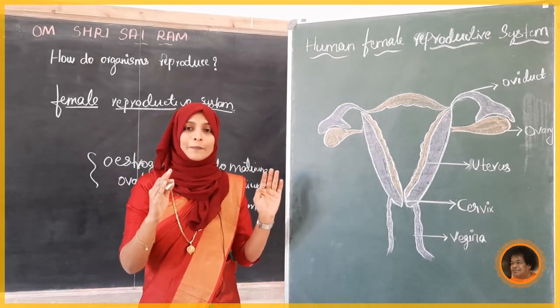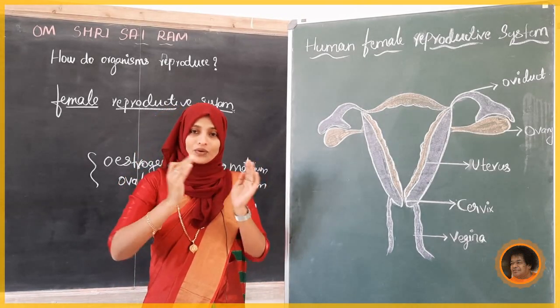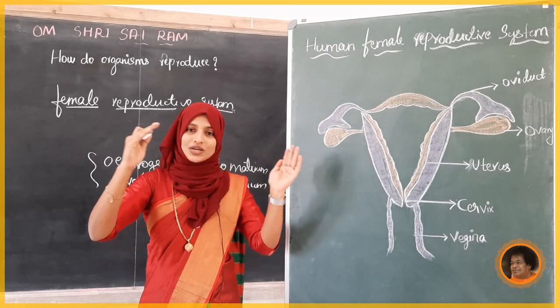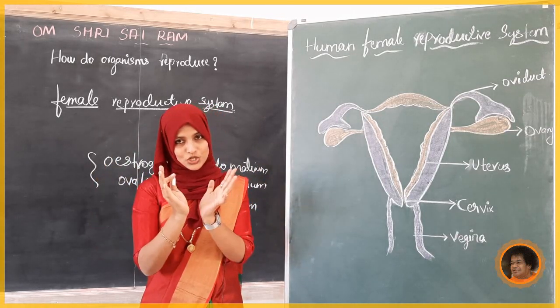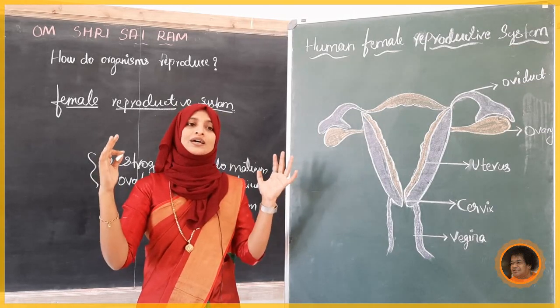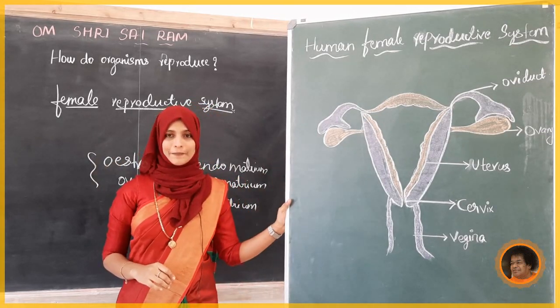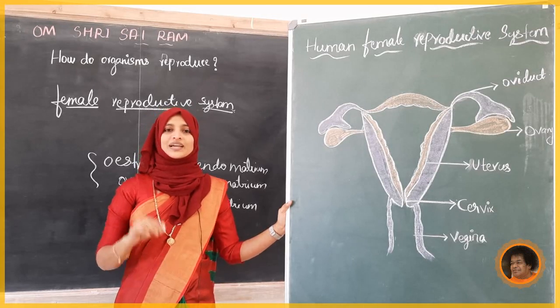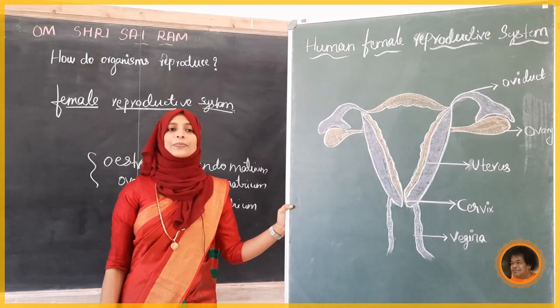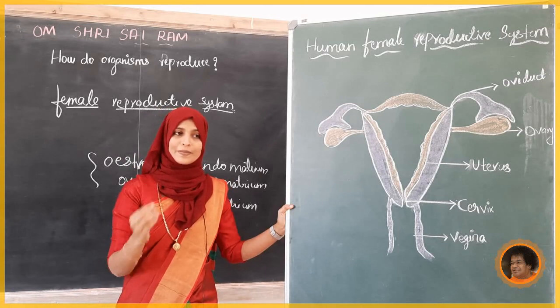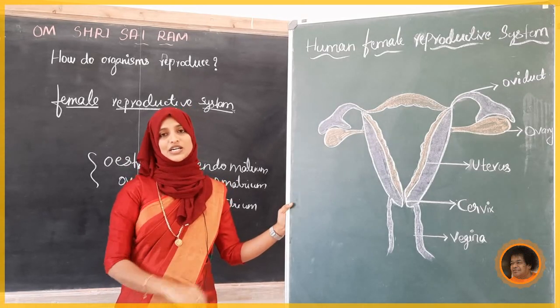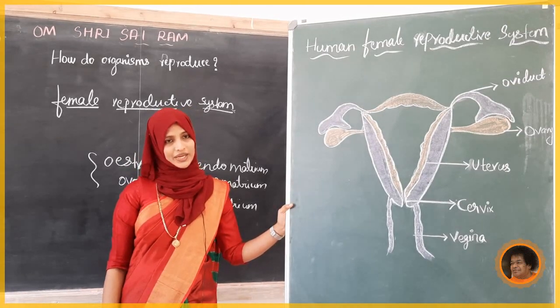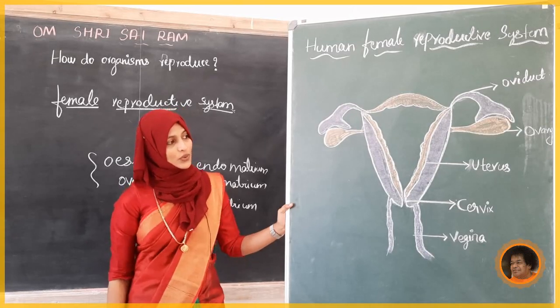Because of that, when the baby is growing in the uterus, it can expand and relax because of these muscle fibers. The third layer, the perimetrium, is a membrane with thin connective tissue. This is all about the uterus.